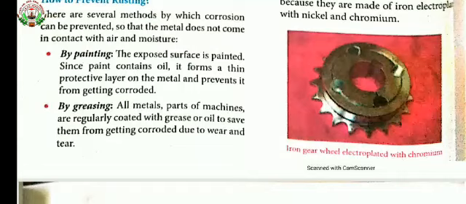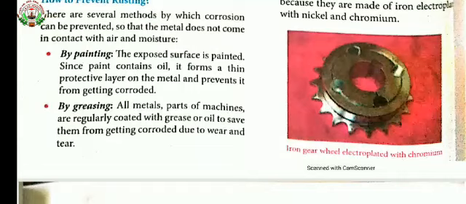So the first method is what? Painting. The exposed surface is painted. Since paint contains oil, it forms a thin protective layer on the metal and prevents it from getting corroded.